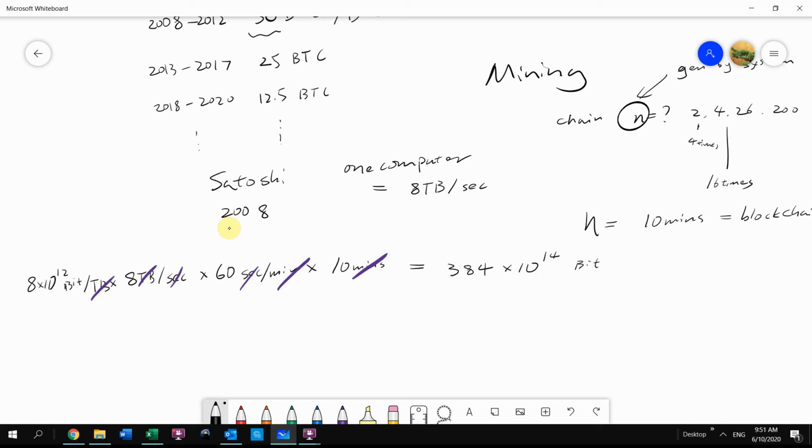All right, and that number of bits is about 2 to the power of 55. So at this time n would be required by the system to be 55.